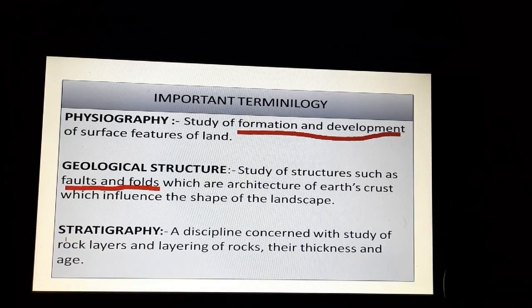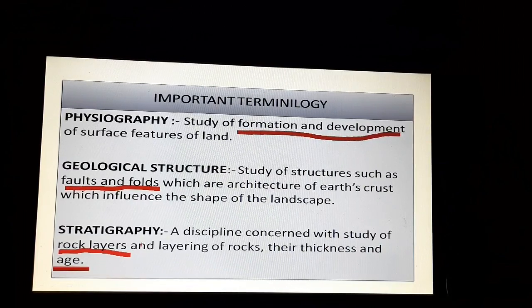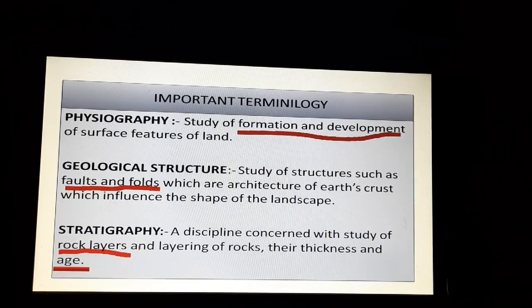And the third is stratigraphy. Stratigraphy is basically the study of rocks, and especially the layering of rocks. Now, why do we need to study the layering of rocks? Because it helps us to determine the age of the earth. It is a discipline concerned with the rock layers, their thickness, and according to their thickness, what could be their age, is all studied under stratigraphy. So these are some important terms you need to know, like era, periods, geology, right?